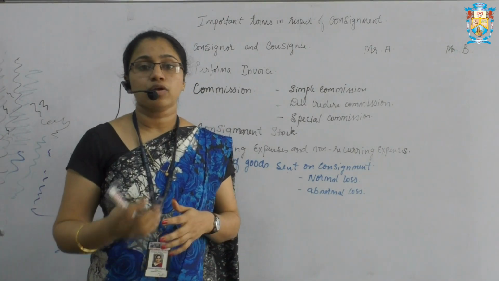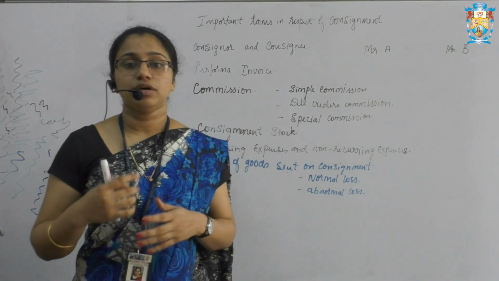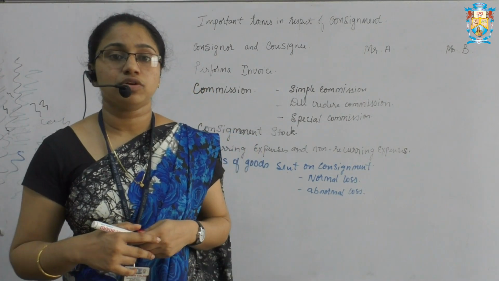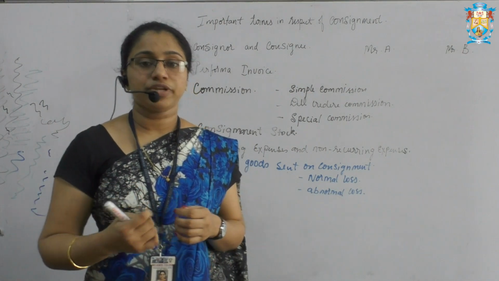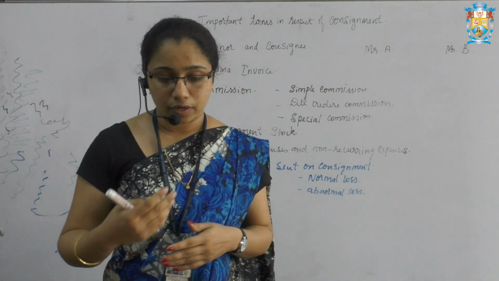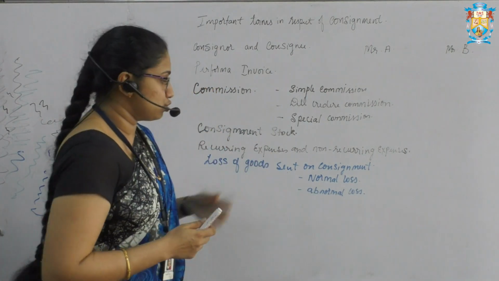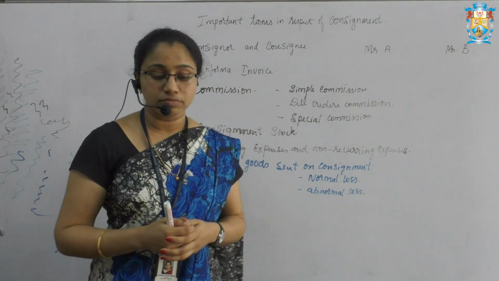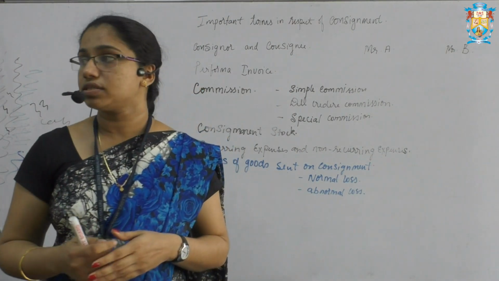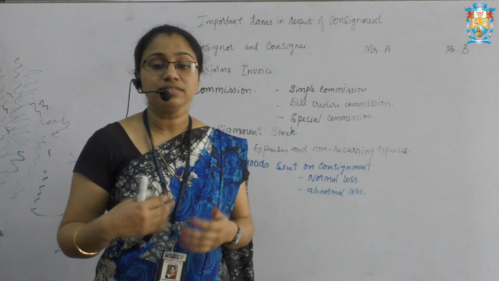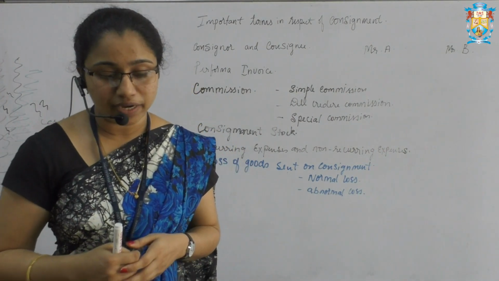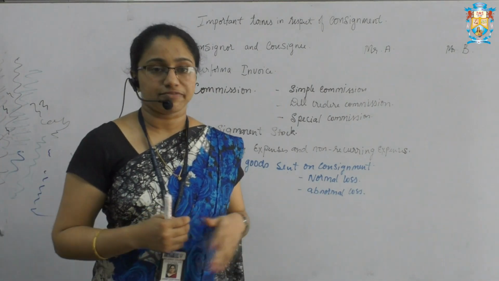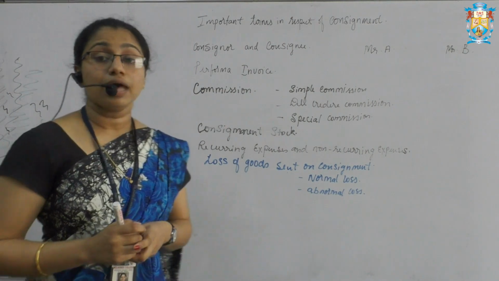When goods are lost or damaged due to normal, expected but unavoidable causes such as evaporation, leakage, wastage, drying, etc., these are the examples of normal losses. Whereas abnormal losses arise due to unnatural or unexpected causes such as fire, earthquake, war, theft. These are the examples of abnormal loss.